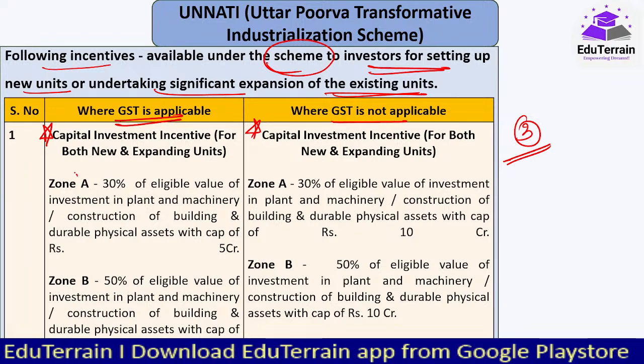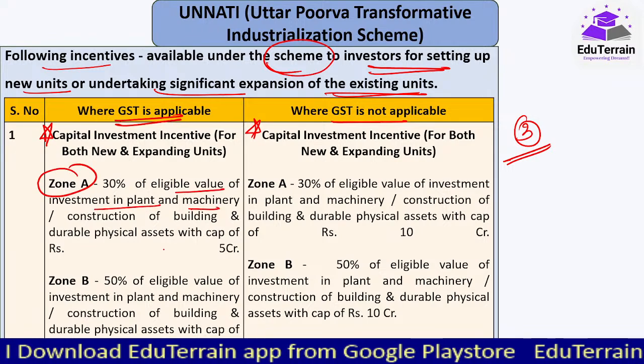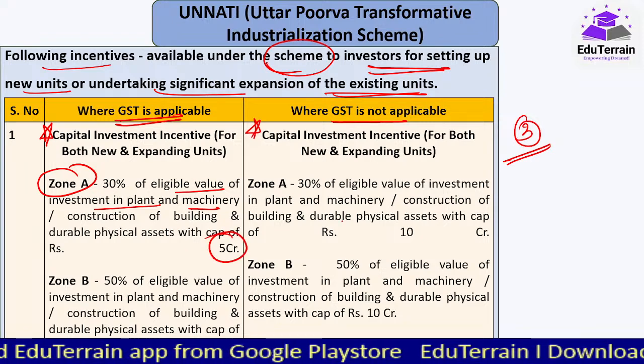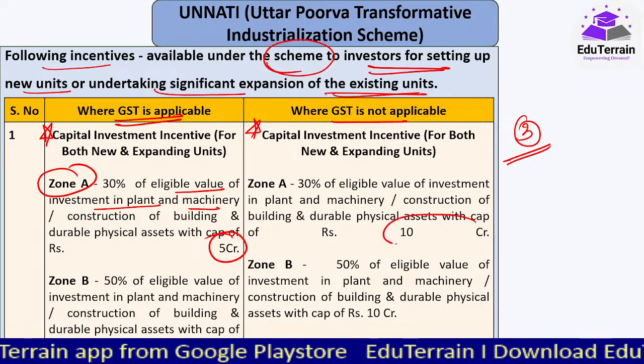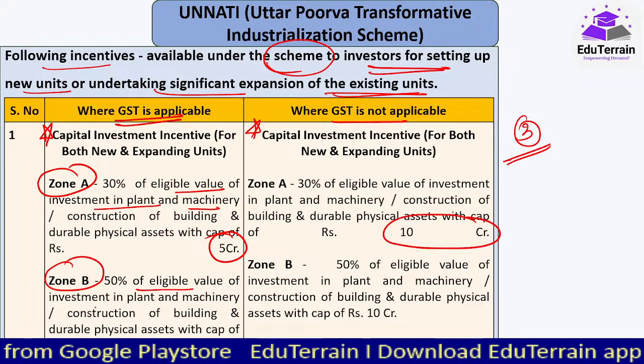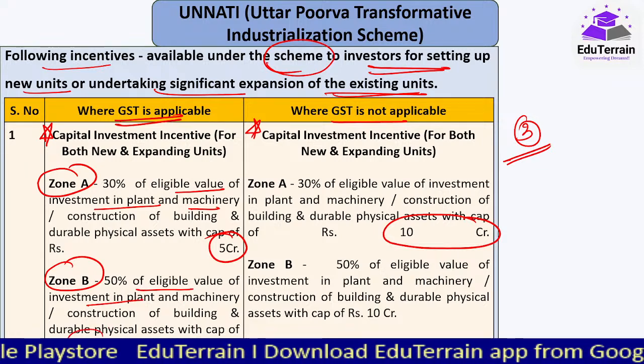Now zone A, 30% of the eligible value of investment in plant and machinery, with a cap of 5 crores. Where GST is not applicable, the cap is 10 crores. Zone B, 50% of eligible value of investment in plant and machinery with a cap of 7.5 crores.